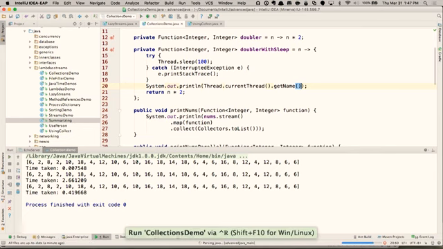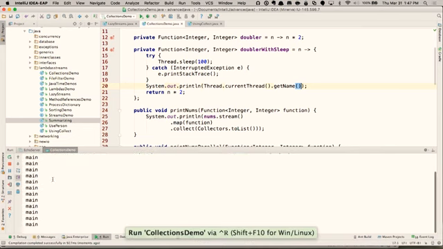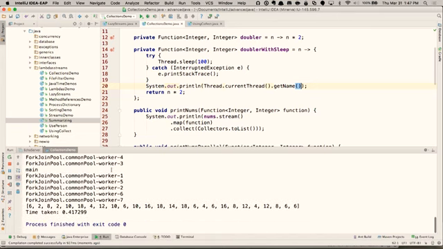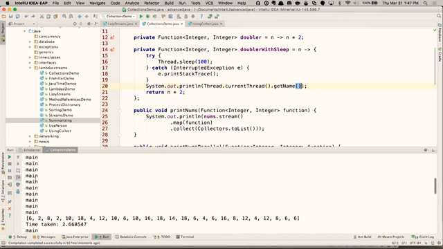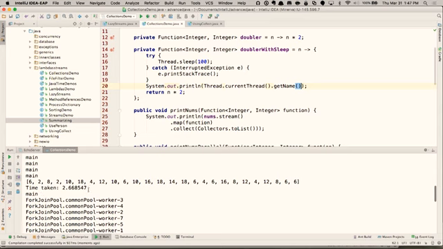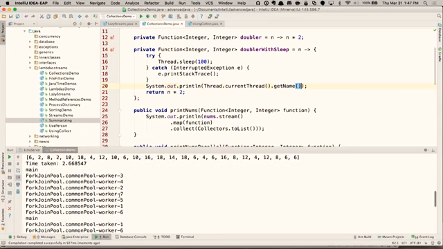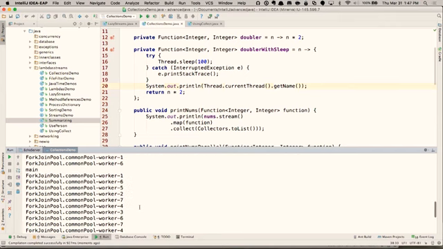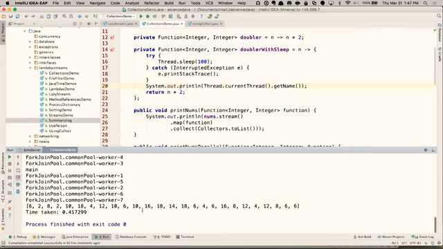So when I run again this time, the first one is right away, and you can see in the second one I used the main thread over and over and over again. Still took about 2.6 seconds. And then when I did them in parallel, you see there are all these different worker threads. That one plus main is 8 separate threads. So there are my 8 threads all being used throughout here, and each one that's being used is the one that happened to be done next as I go through all this. And again, it still only took about 0.4 seconds.